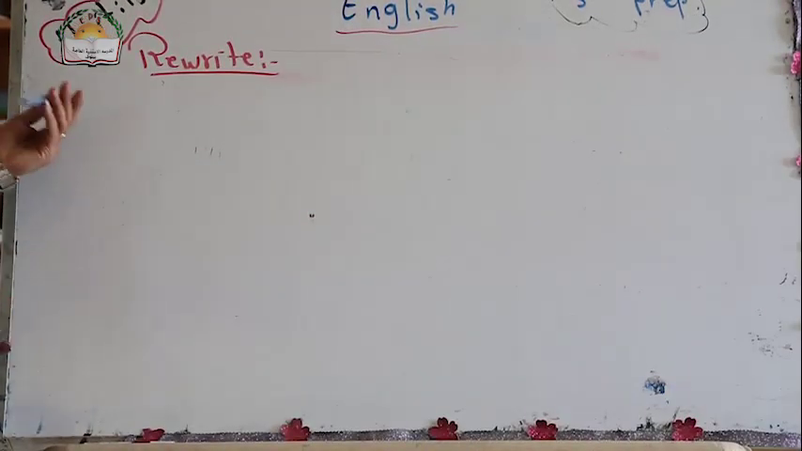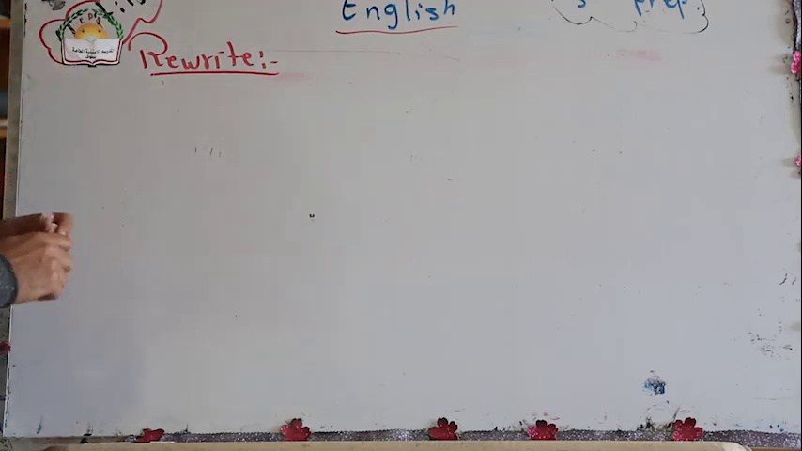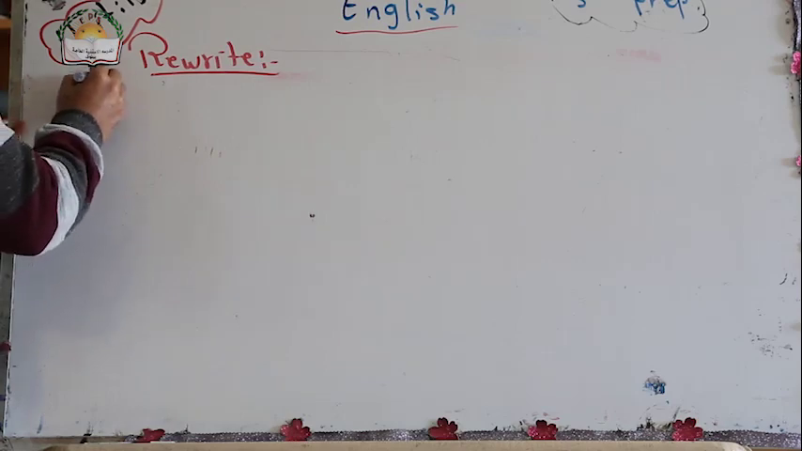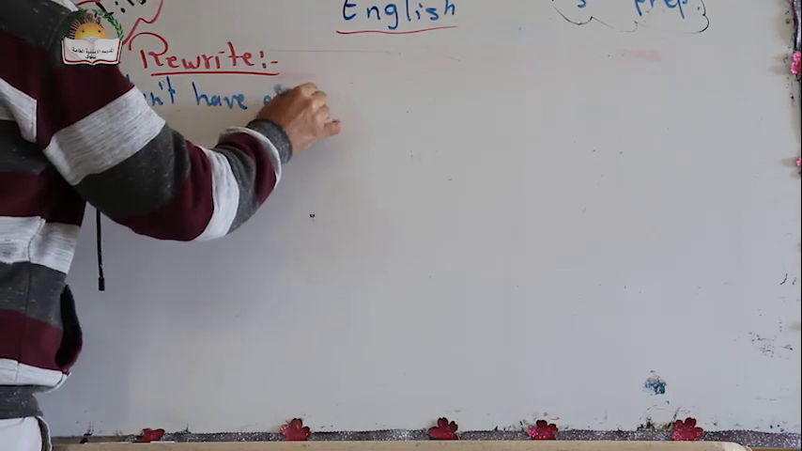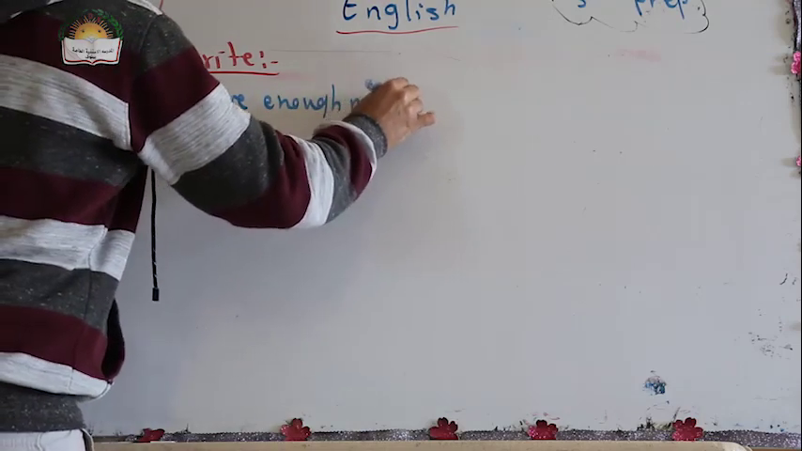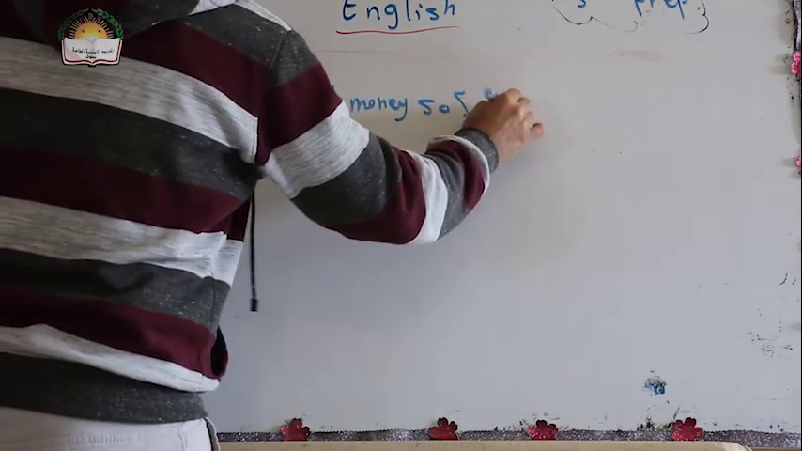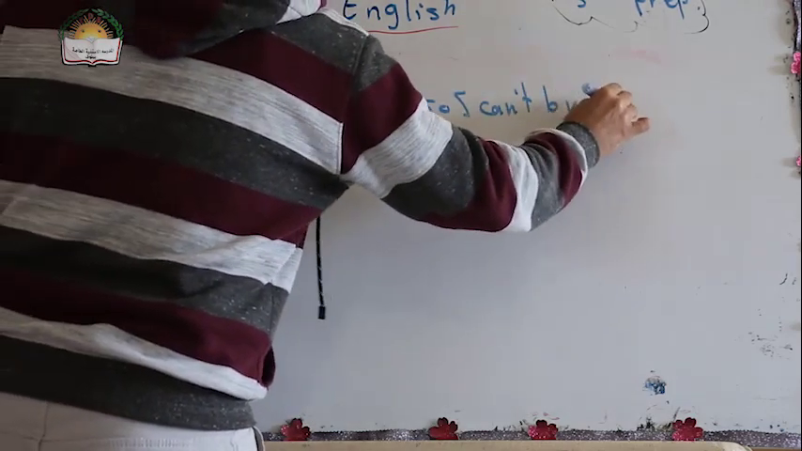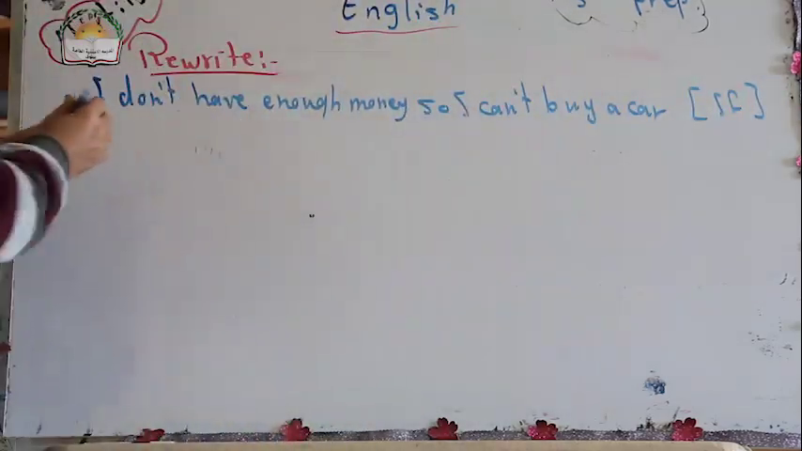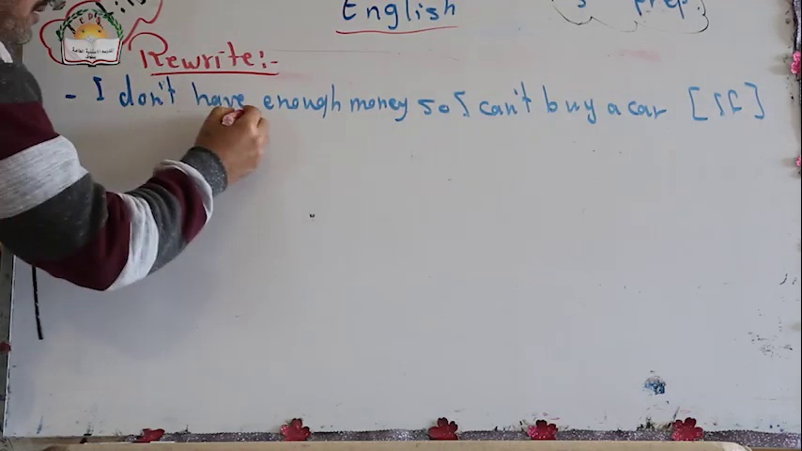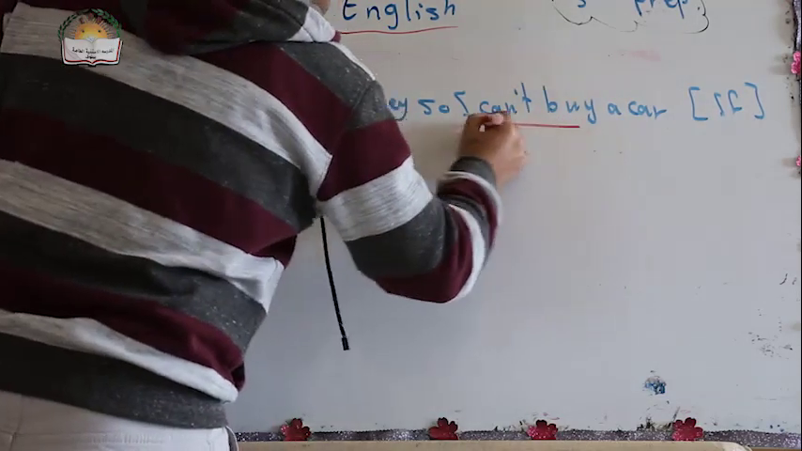Let's now know how to answer questions, and the most important question in our exam paper is the rewrite question. You know, rewrite the following sentences using the words in brackets. For example, I don't have enough money, so I can't buy a car. And he asks me in this question to start with this. You have to notice that don't have is at present, can't buy is also at present.